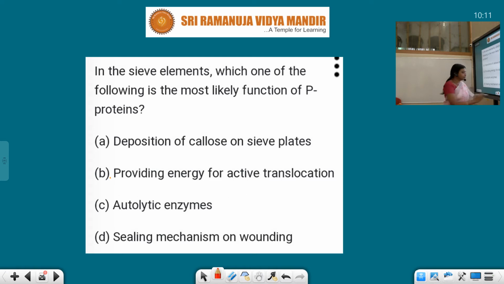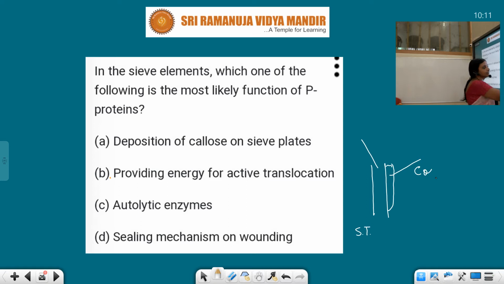So suppose this is the sieve tube part. It does not have nucleus and it has a companion cell. I write ST for sieve tube, and this is the companion cell.